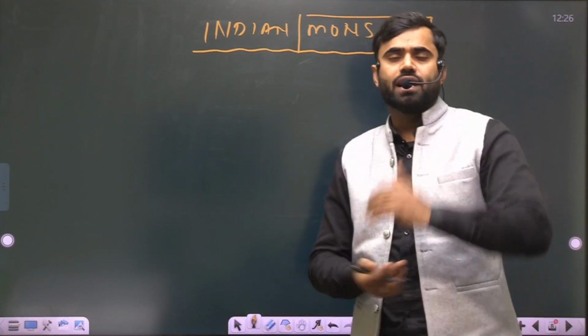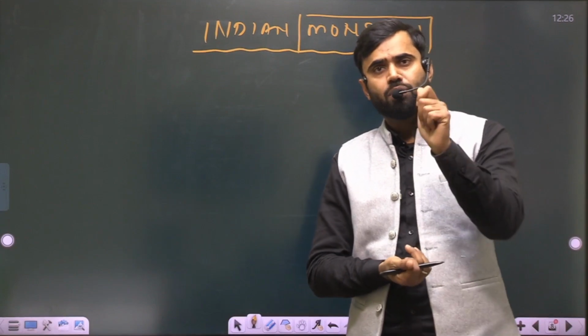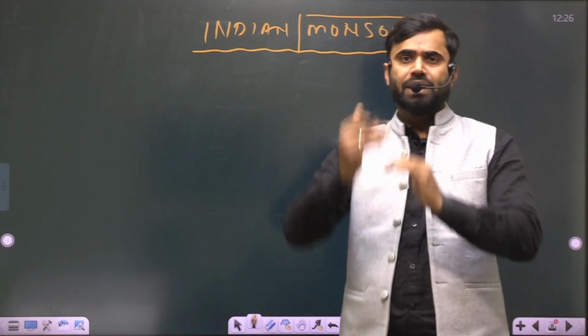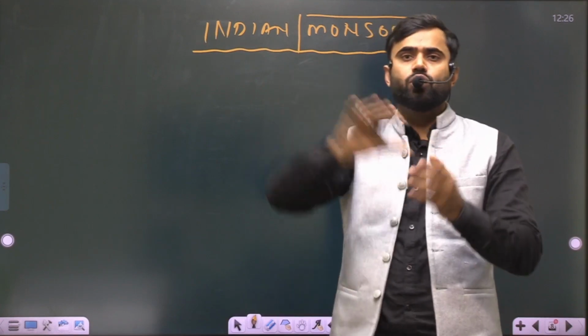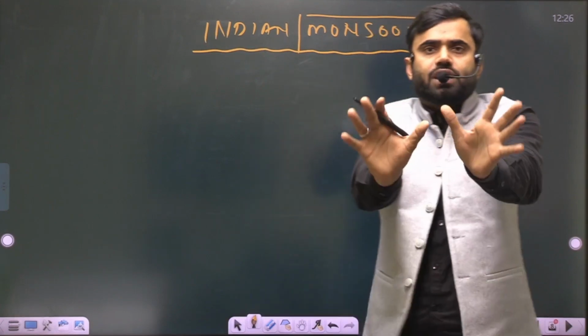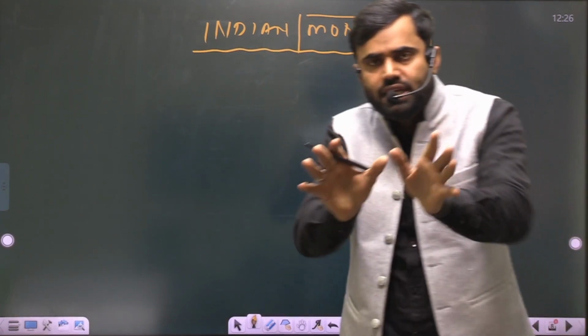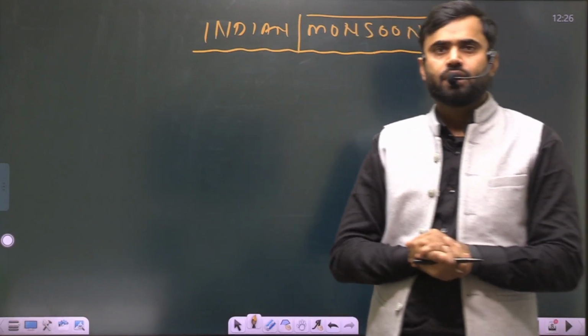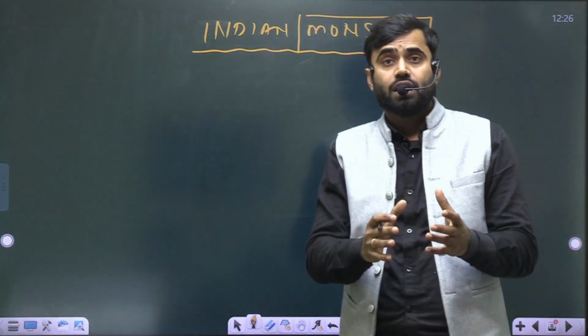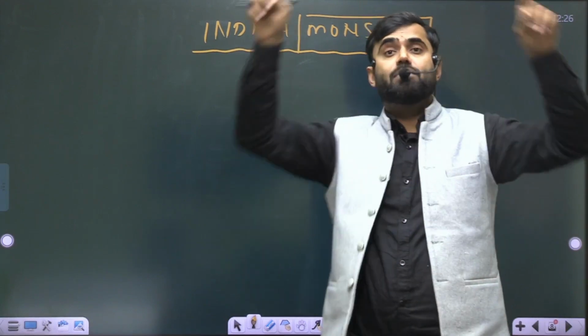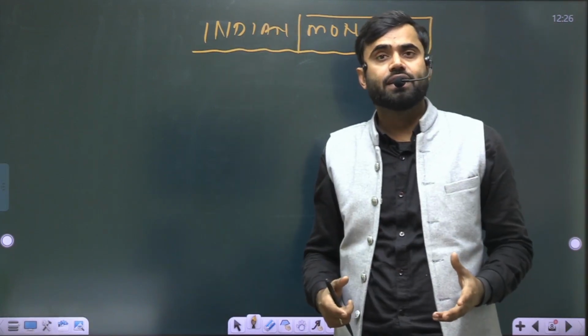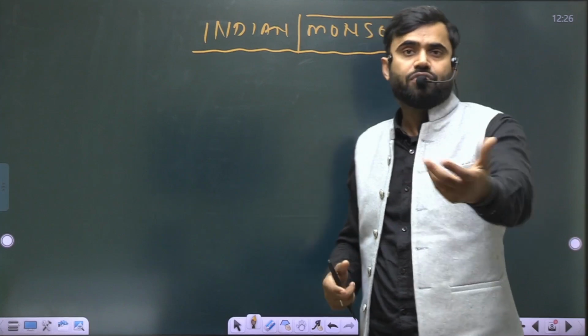And on the other hand, we have to understand the role of the Somali jet stream, the mid atmospheric wind circulation, which helps to push the southwest monsoon into the Indian subcontinent. Understand the role of the Somali jet stream. So these are a number of factors we have to understand for the formation of Indian monsoon.